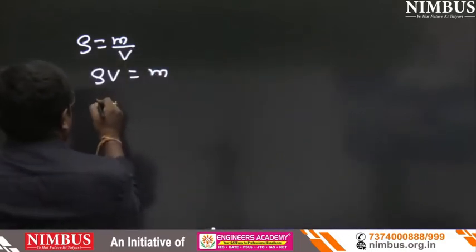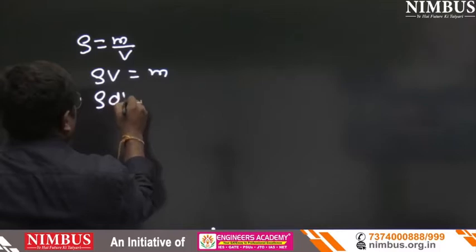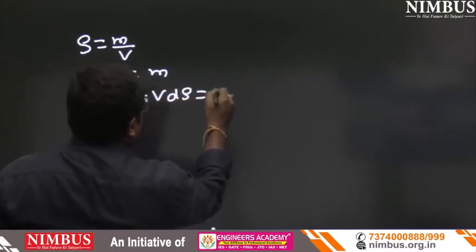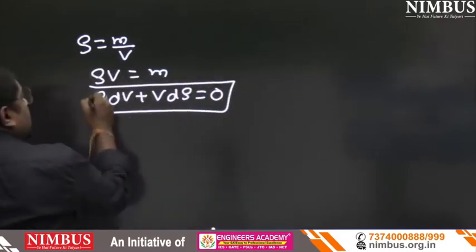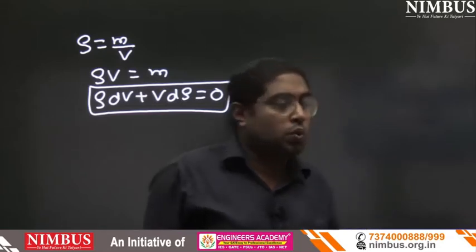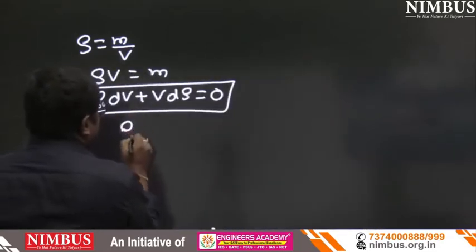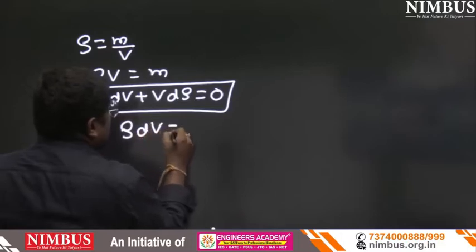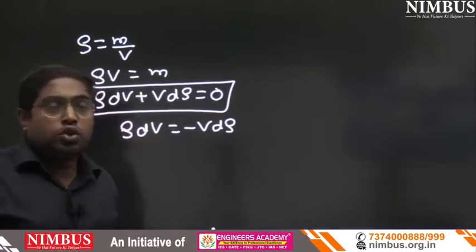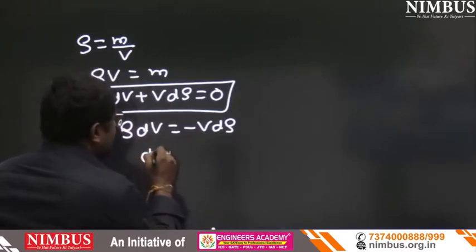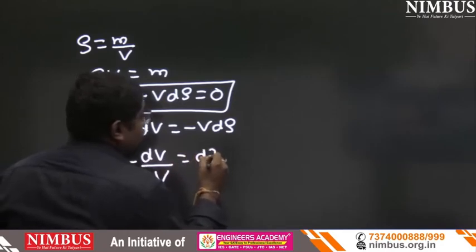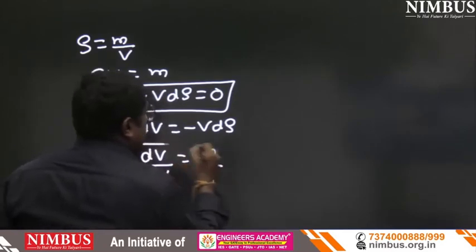So can we write here rho dV plus V d rho equals 0? Yes or no? Now rho dV equals minus V d rho. So we can write dV upon V with minus sign equals d rho upon rho.